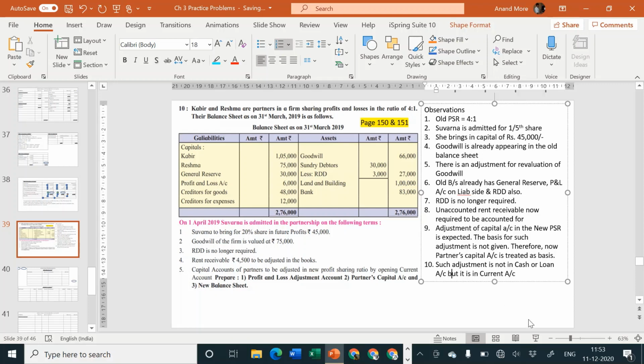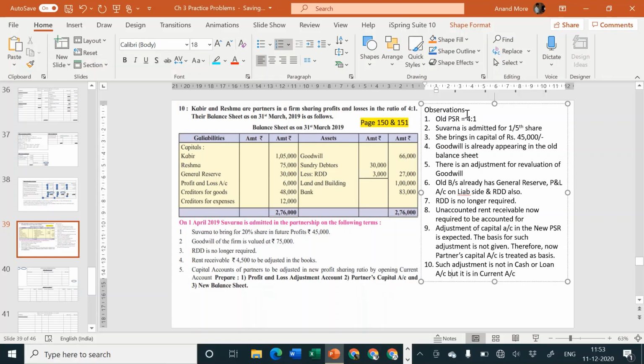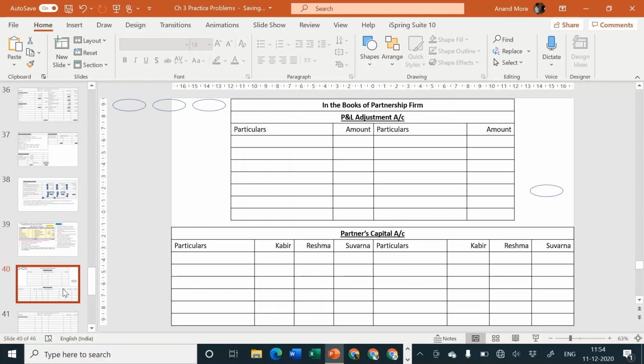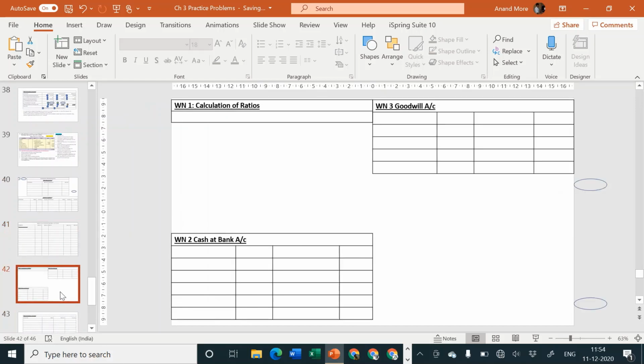I hope everybody has understood all the observations. Write it down properly. No need to write in examination. They are just for you and me to help us understand the different things which we have observed while reading the problem. They have asked us to prepare P&L adjustment account, partners capital account and balance sheet. So be quick. The answer is supposed to be 6 to 8 lines for P&L adjustment account, 6 to 8 lines for partners capital account, 3/4 page for the balance sheet, working note number 1 calculation of ratio,